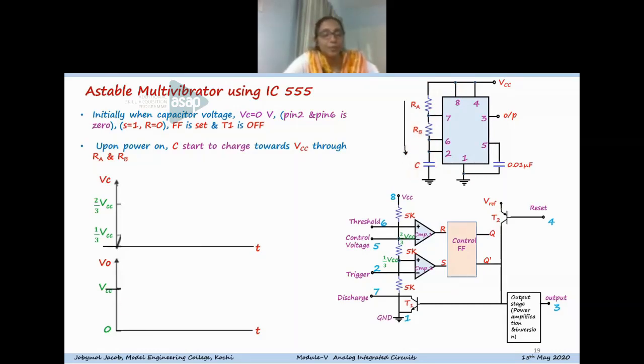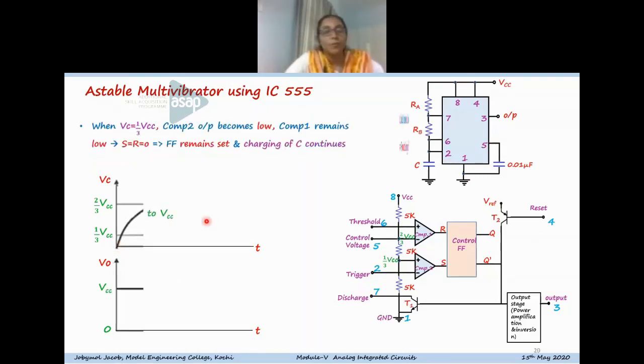So that is shown by the waveform here. When the output is set, it means the timer output is in the high condition. So here the output is high. Here you can see that the capacitor is starting to charge. And now suppose the capacitor crosses 1/3 VCC. These are the reference voltages. So suppose the capacitor crosses 1/3 VCC, what happens?